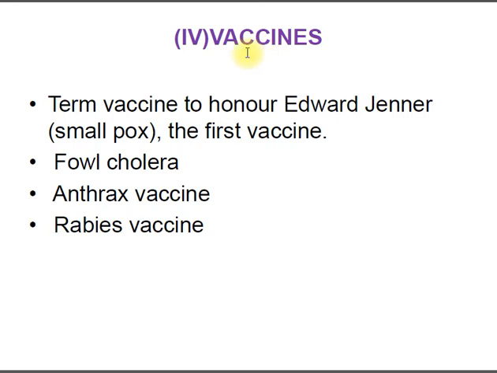Louis Pasteur also gave a number of vaccines. Although the first vaccine was given by Edward Jenner, who was the first person to give the vaccine for smallpox, he couldn't explain the mechanism of why there is protection. The term vaccine was given by Louis Pasteur to honor Edward Jenner. Louis Pasteur formulated vaccines for diseases like fowl cholera, anthrax, and also rabies.